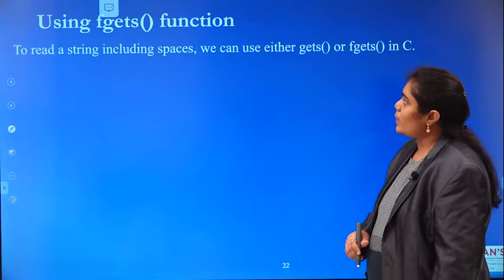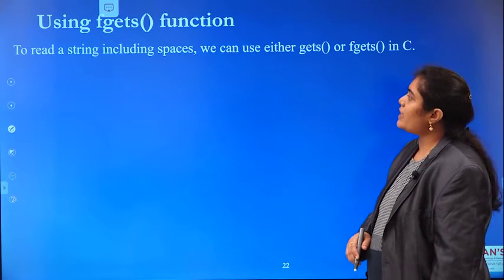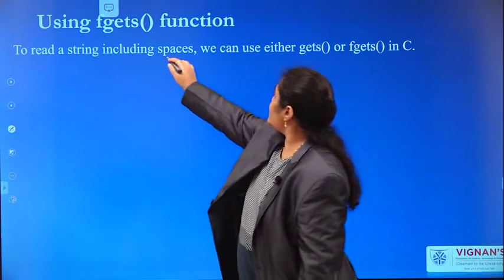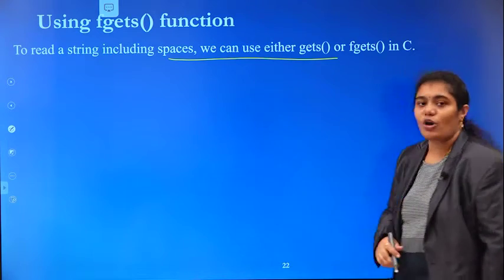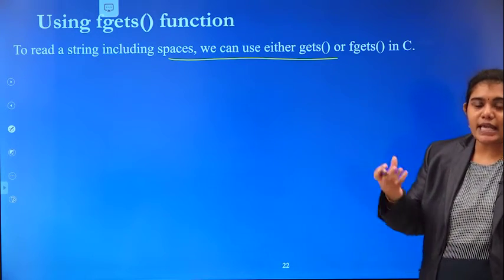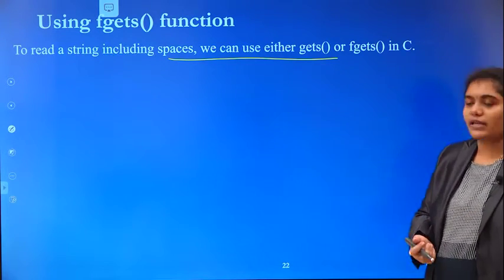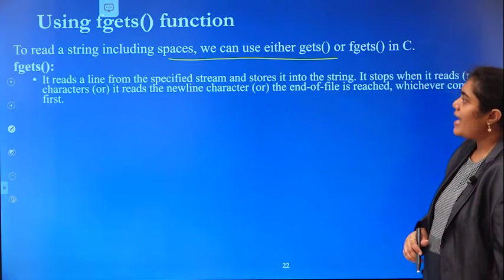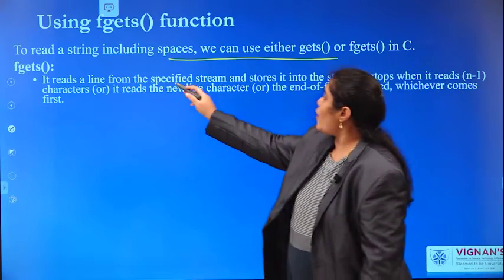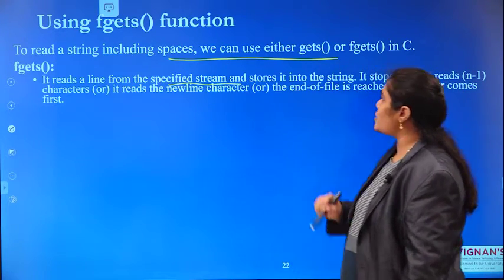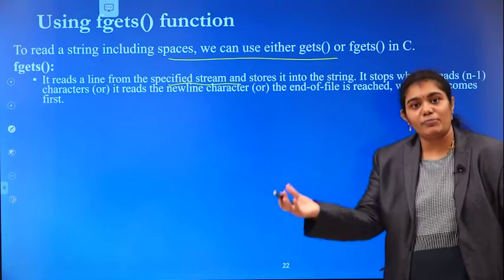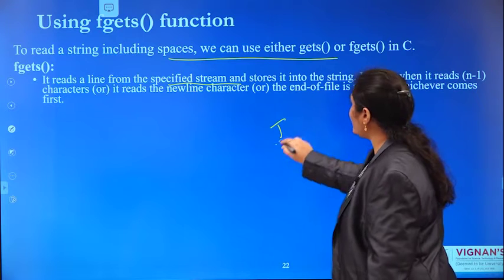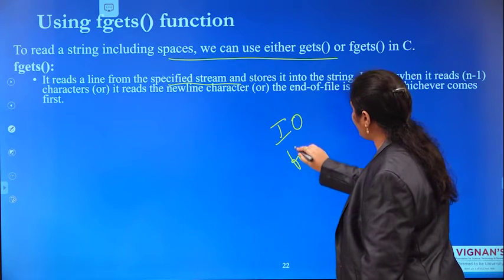And the last one, fgets. fgets is also used to read a line of message. To read any message, including spaces, we can use either gets or fgets in C programming. fgets reads a line of input from the specified stream, from the input-output stream or file stream.